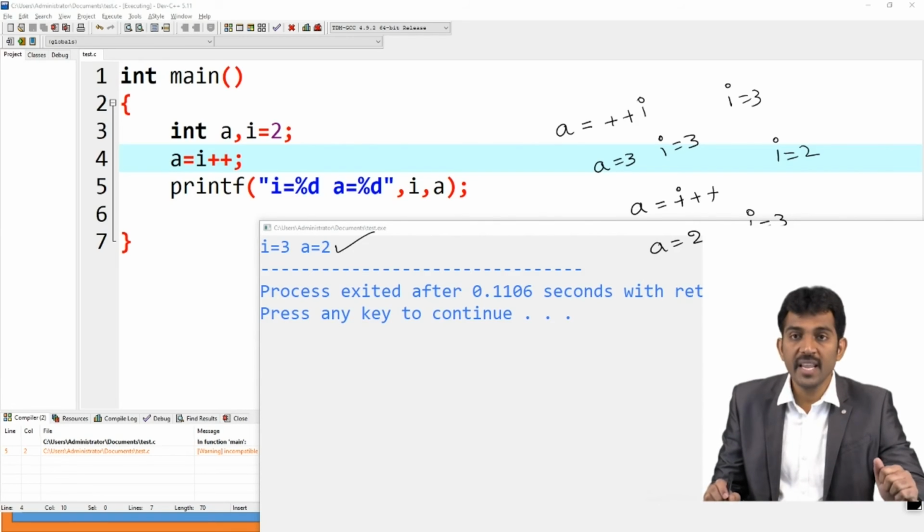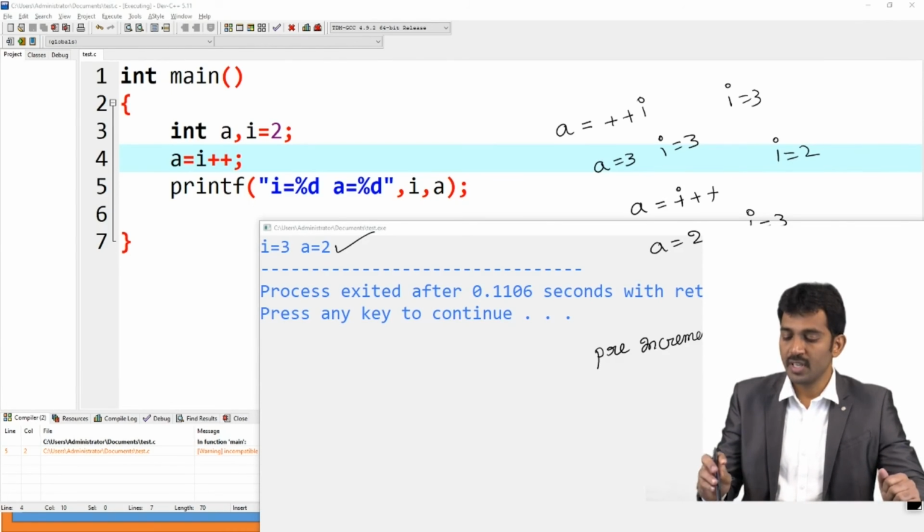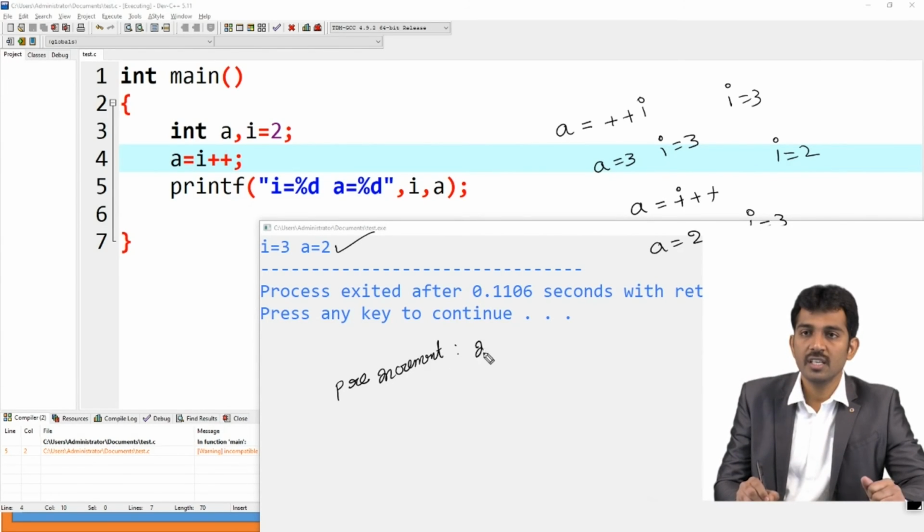Please note this, pre-increment or decrement, whatever it may be. Pre-increment means first increment and assign.